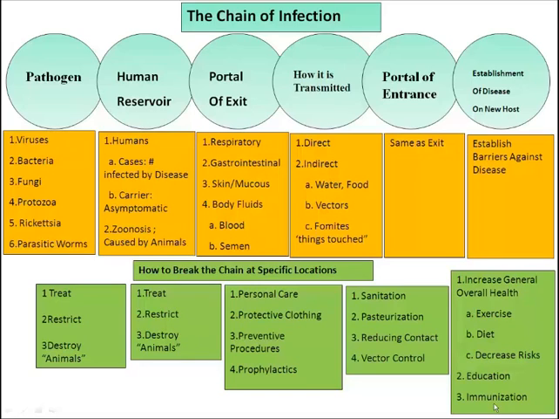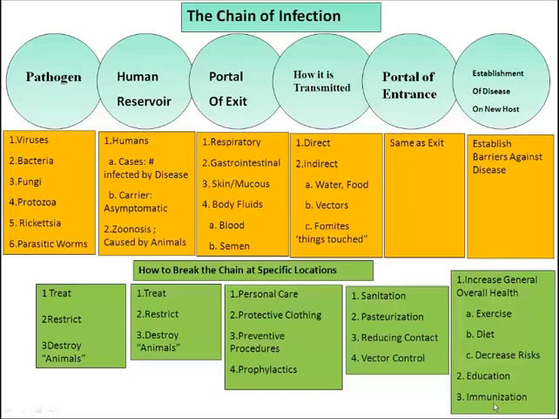And then we have the actual establishment of the disease on a new host, and we want to know, if it does get on the new host, we want them to establish barriers against that disease so that we can't have that happen. Okay, how to break the chain. If we want to break the first two links of the chain, we usually restrict, destroy, or treat someone that has it. For example, if an animal has rabies, we're going to kill the animal so that it can't pass it on to someone else.